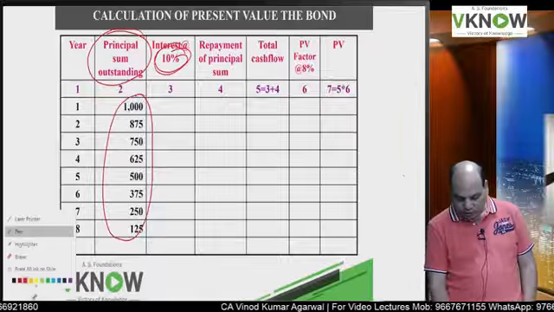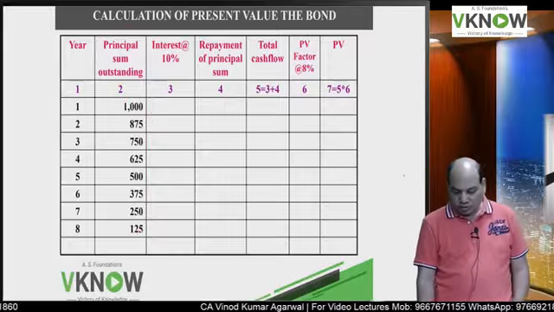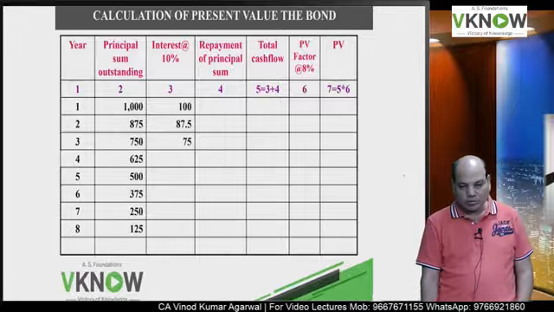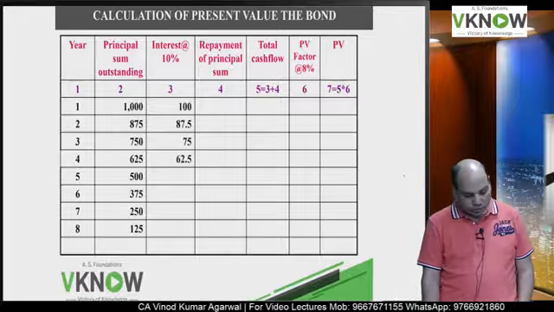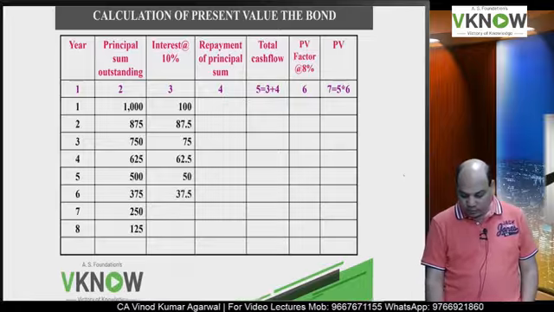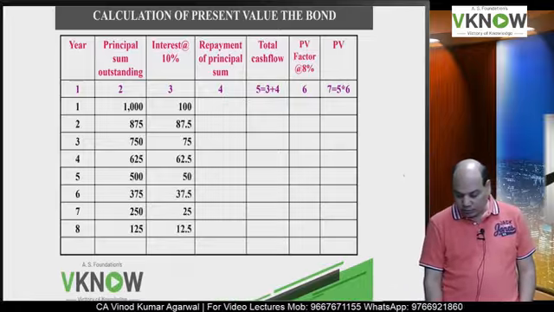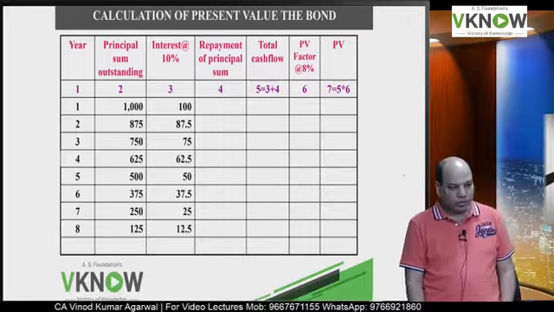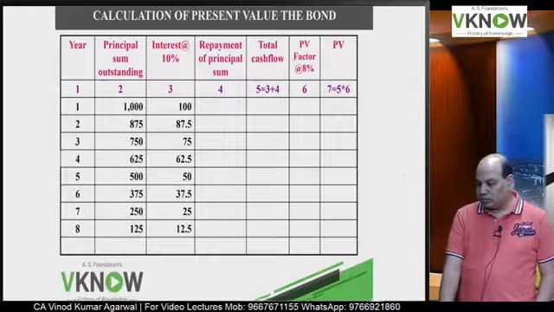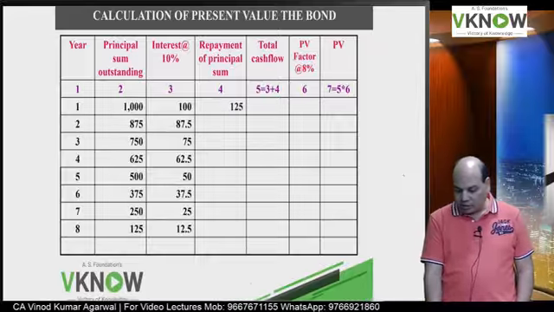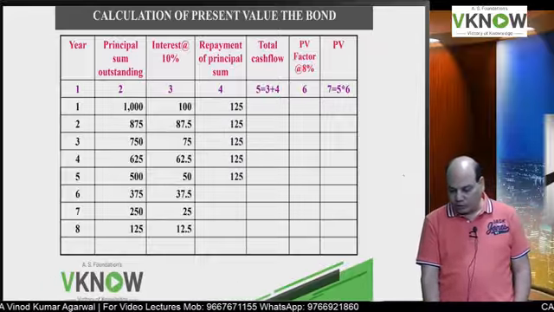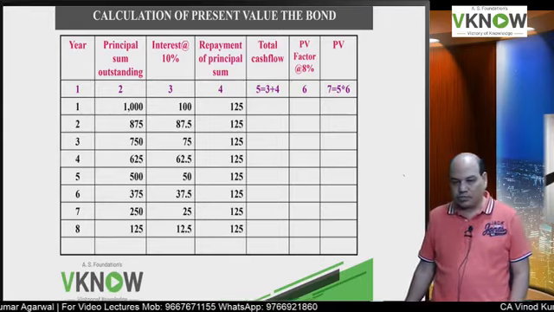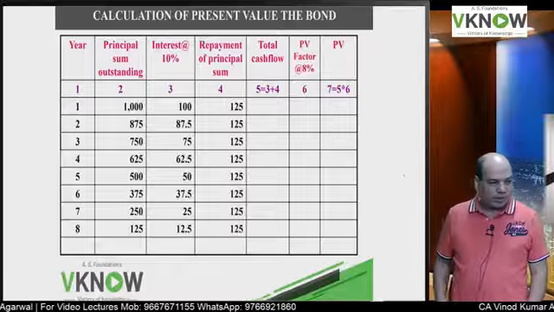Without a calculator you will try. 100, 87.5, correct? 75, 62.5, 50, 37.5, 25, 12.5. Now principal repayment is 125. Write down 125 8 times. Okay, I have already prepared a working note for that.